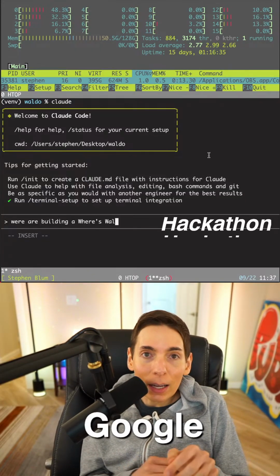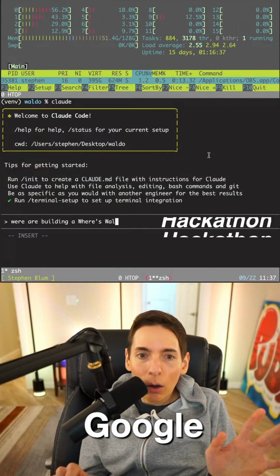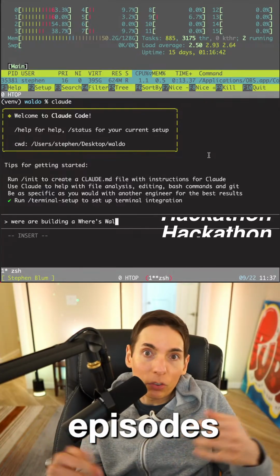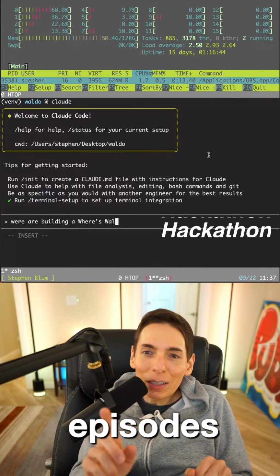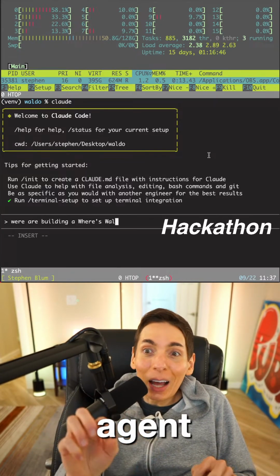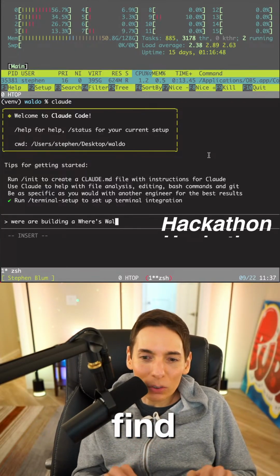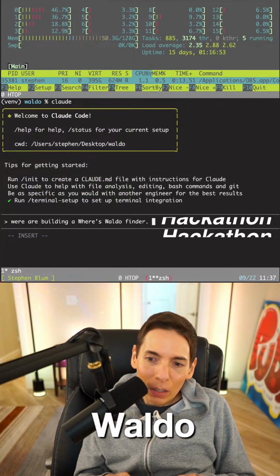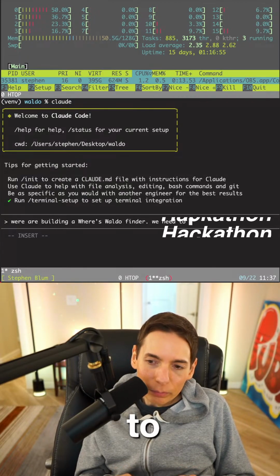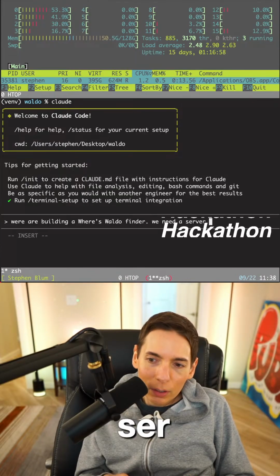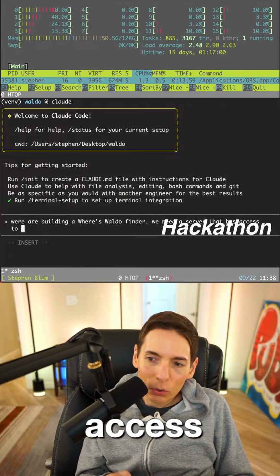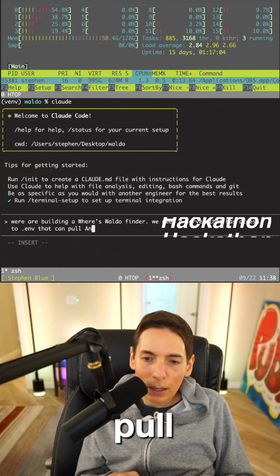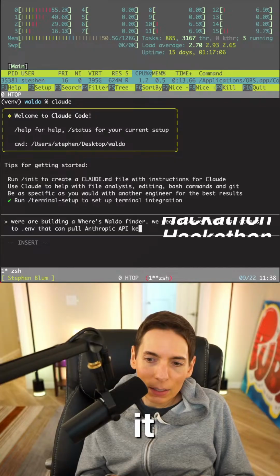So we started a hackathon. The hackathon mandates that we can only use AI agents to write whatever we build, whatever we're working on. And I'm going to be using the AI agent to build another AI agent that can find Waldo. We're building a Where's Waldo finder. We need a server that has access to .env that can pull the Anthropic API key. There we go.